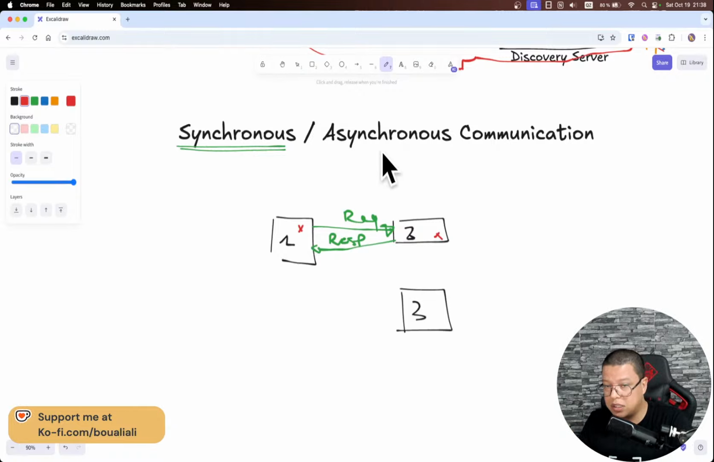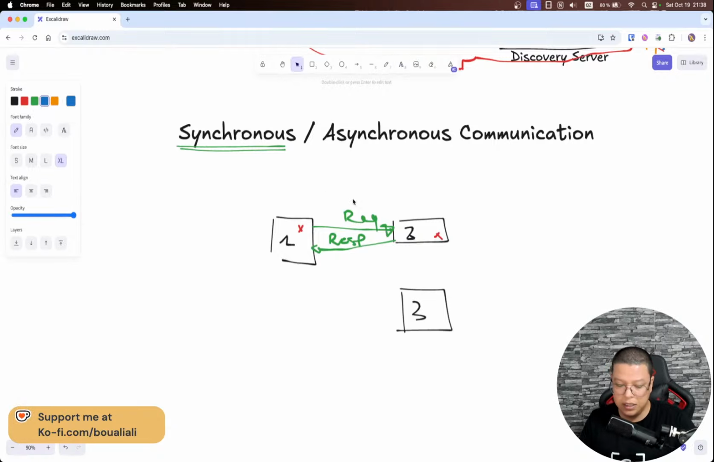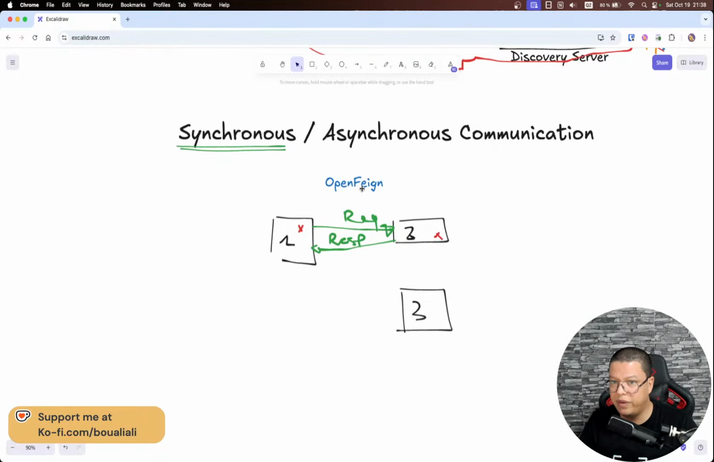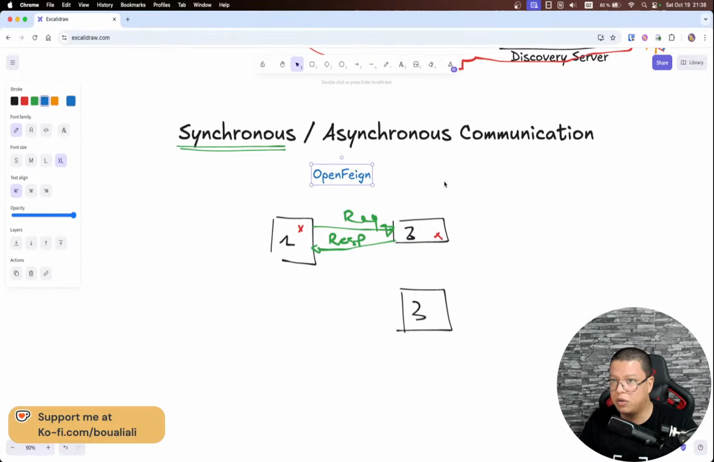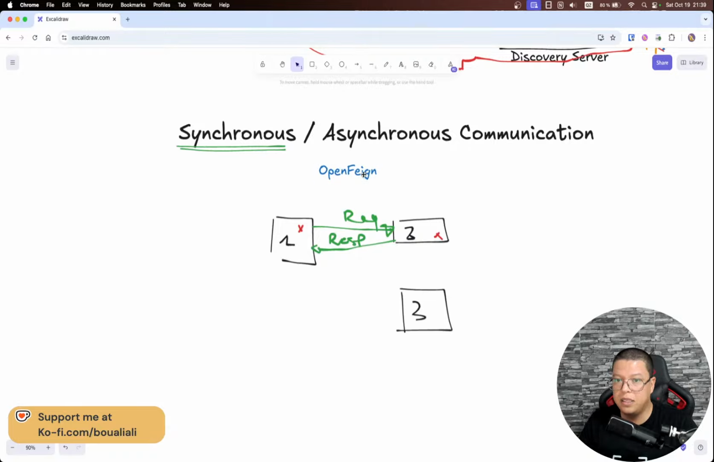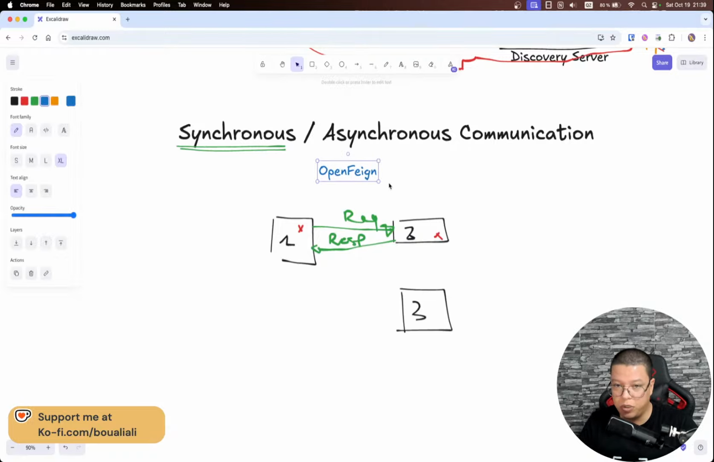Now we will talk in a few moments about asynchronous communication. First, how can we establish synchronous communication between two microservices? Here we have several options. Let's talk technically. First, we can use OpenFeign. OpenFeign is a library or a dependency. I think it was initially developed by Netflix, and then it was adopted by the Spring community, the Spring framework.